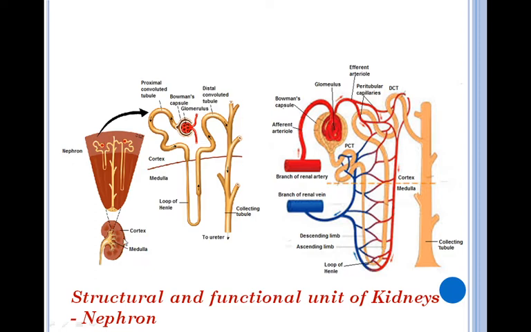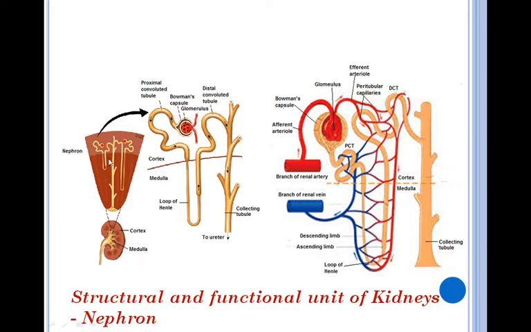Students, this is one kidney, that is the left kidney. The outer surface of kidney is called cortex, which is light in color, and the inner dark portion of kidney is known as medulla. In this region of kidney, highly coiled structures, which are millions in number, are present, called nephrons.